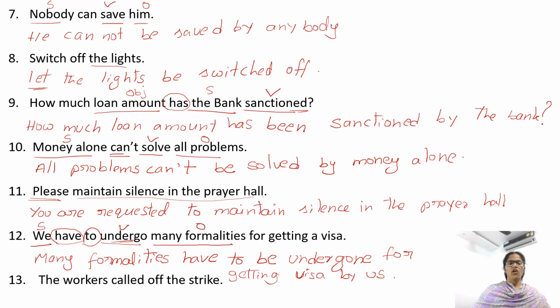The workers called off the strike. Called is verb. Who called? The workers, subject. The workers called off what? The strike, object. So begin with object. The strike called, V2 form. Sentence is in simple past. We need was. The strike was called off by the workers.